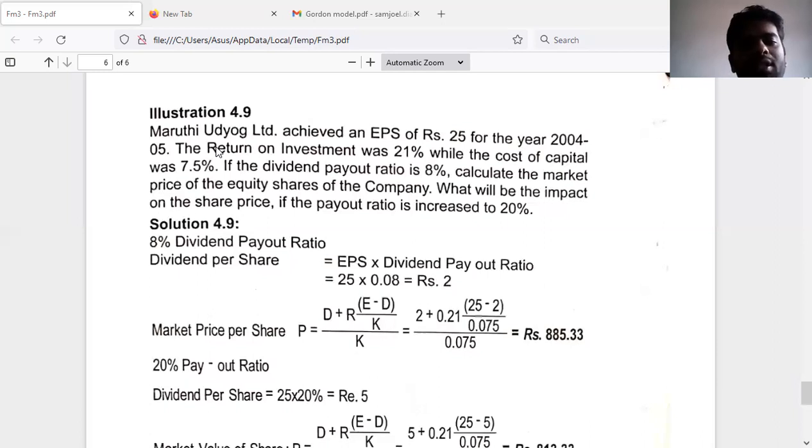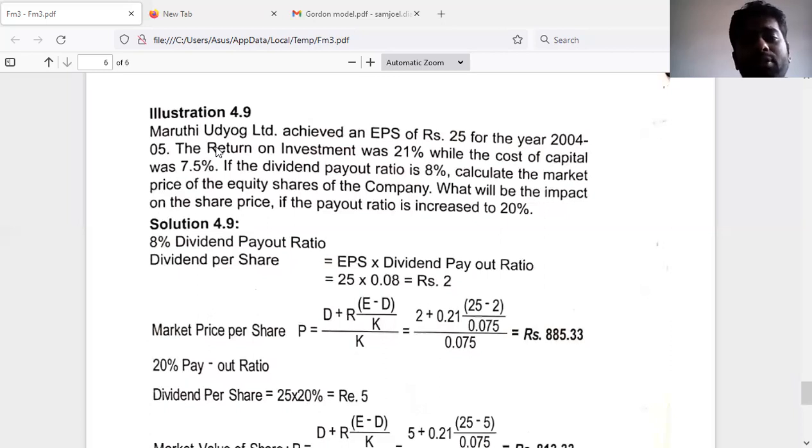They have also asked us to calculate the market price when the payout ratio is increased to 20%. That means at two different payout ratios, we have to calculate the market price. But here it is quite evident that whenever the payout ratio is low or zero for the growth firm, the market price would be very high.